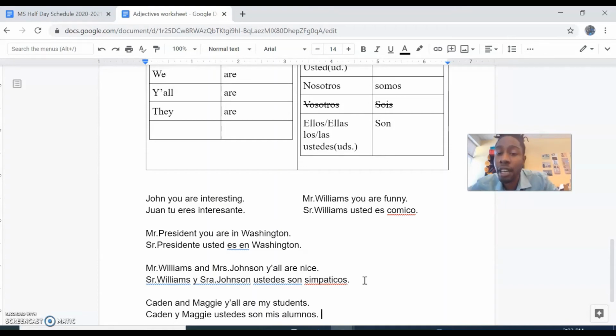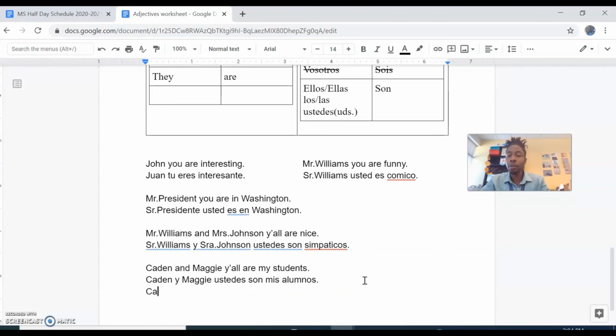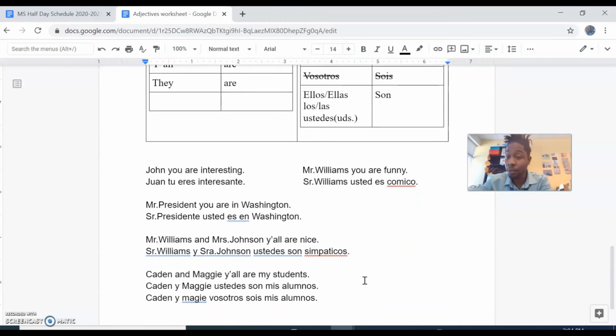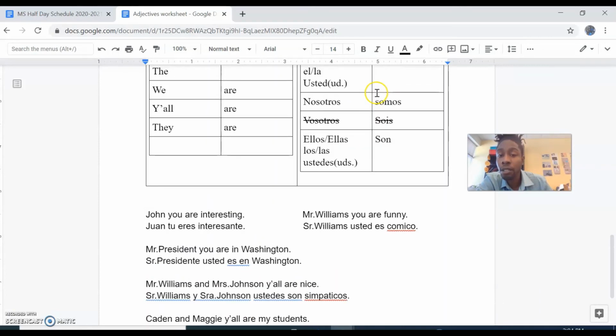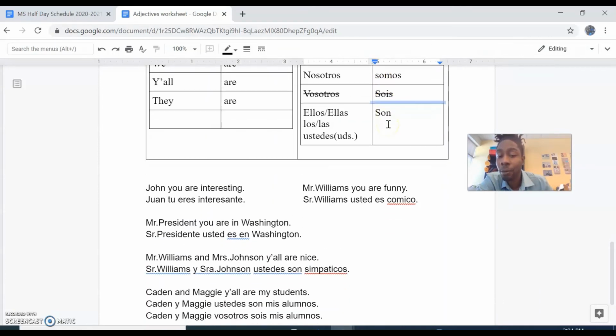This is what we would have to say in the majority of the world when we don't have vosotros. But if you are Spanish or have studied in Spain or you're taking my class, then you will understand that there is a more relaxed way of saying this, and it would sound like Kaden y Maggie, vosotros sois mis alumnos. So since we've chosen vosotros, do we need to say vosotros? We don't. This is extra. We say vosotros to let us know that without vosotros, we could still know that we're choosing sois because it's the one that matches vosotros. There is an accent on this O.